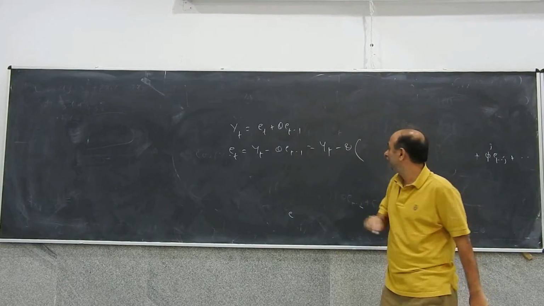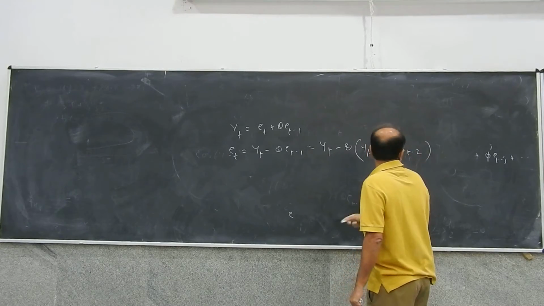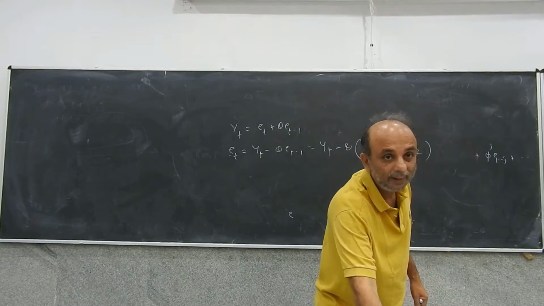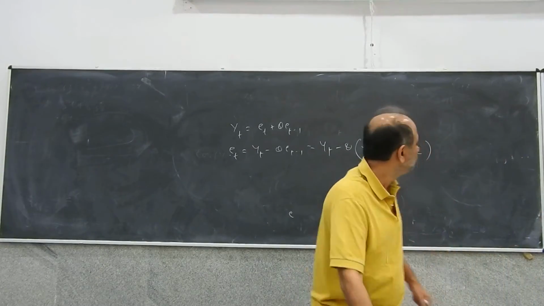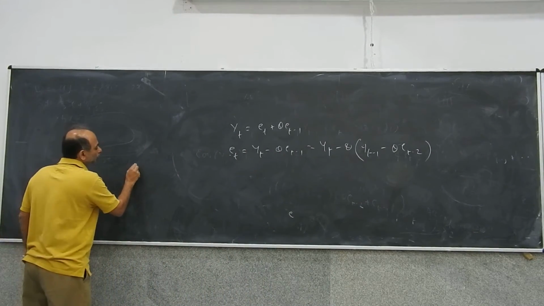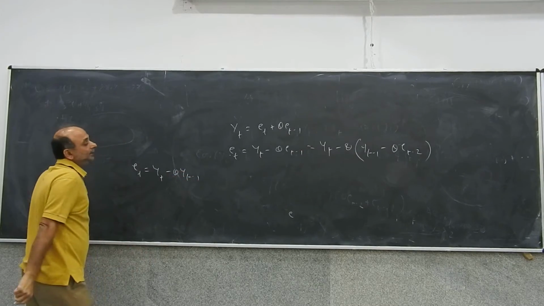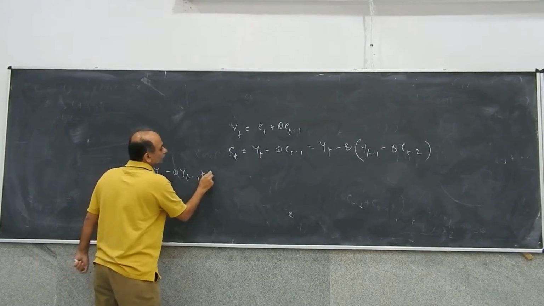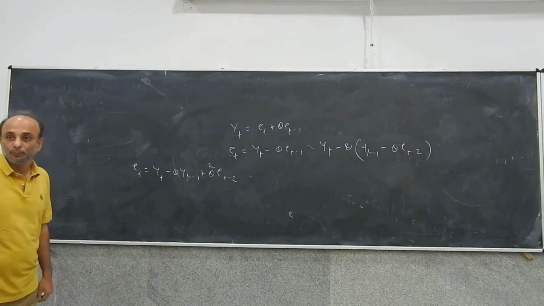So Et is equal to yt minus theta yt minus 1 plus theta square Et minus 2.